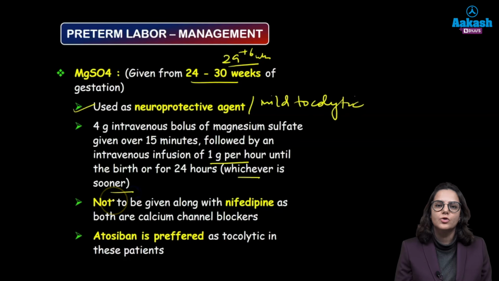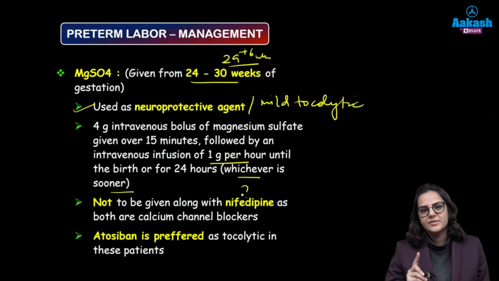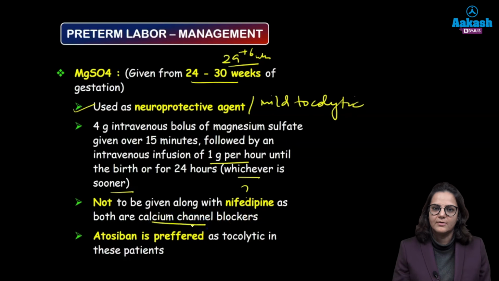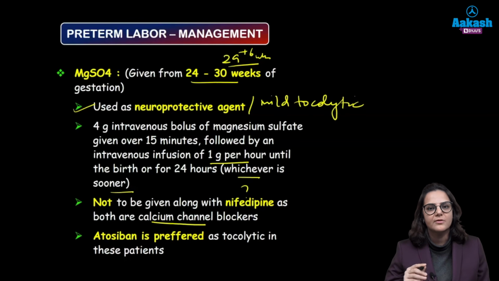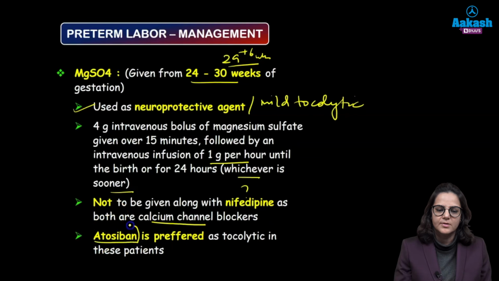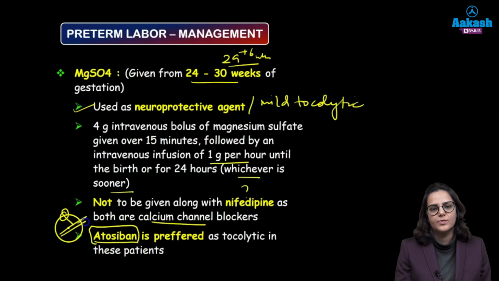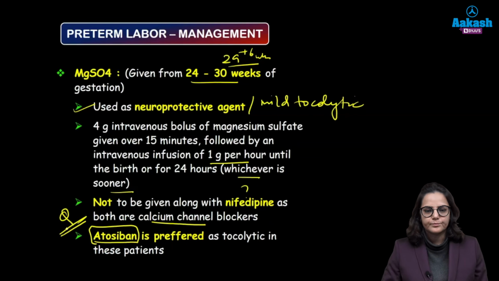Okay, it is not given along with nifedipine. Why? Because nifedipine is a calcium channel blocker and it is going to antagonize the effect of magnesium sulfate. So if any tocolysis is required, although magnesium sulfate itself has a mild tocolytic property, a strong tocolysis can be required. So what is the tocolysis of choice here? Tocolysis of choice here is atosiban. Okay, this they have asked as a question in your NEET exam.